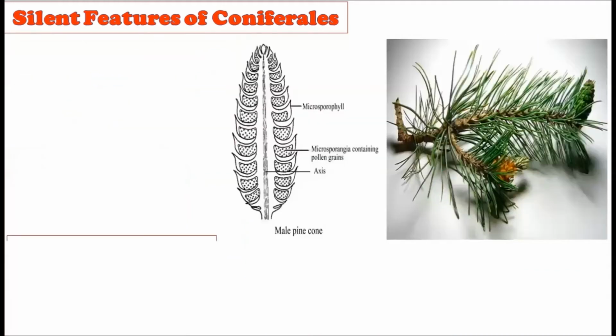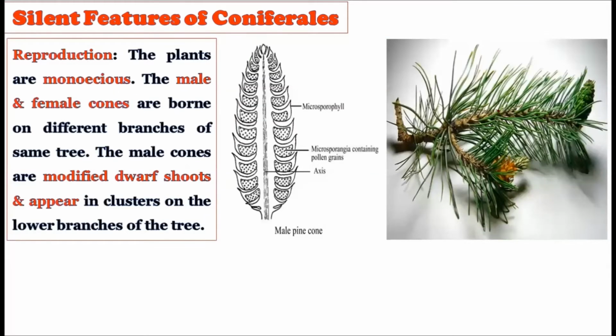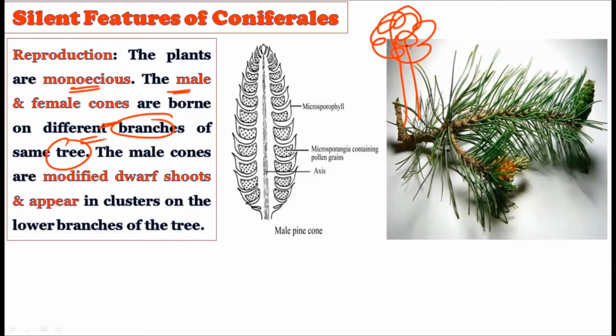Okay. Now consider the reproductive features of this Pinus tree. See, the plants are monoecious. The plants are monoecious, which literally means the male and female cones are borne on different branches of the same tree. That is, there is one tree, and this one tree possesses both the male cone and the female cone, and that is why we describe them as a monoecious type of condition. The male cone and the female cone are both borne on the same tree but on different branches.